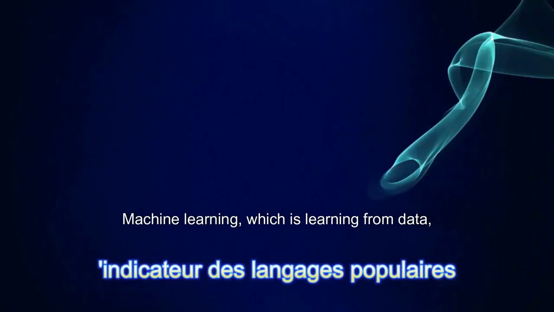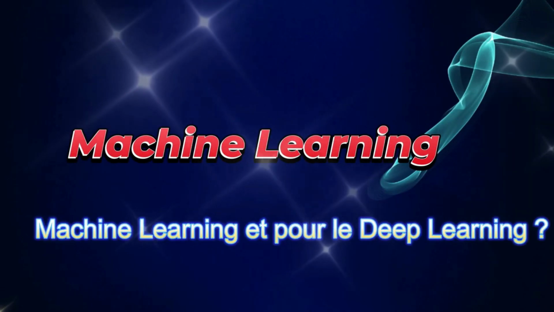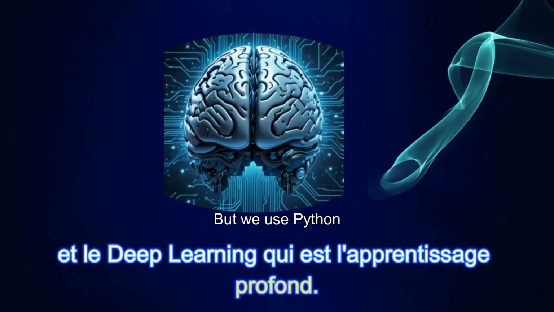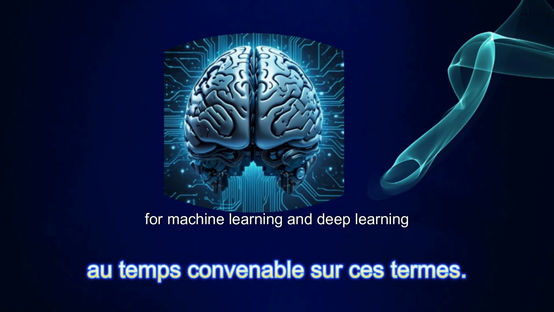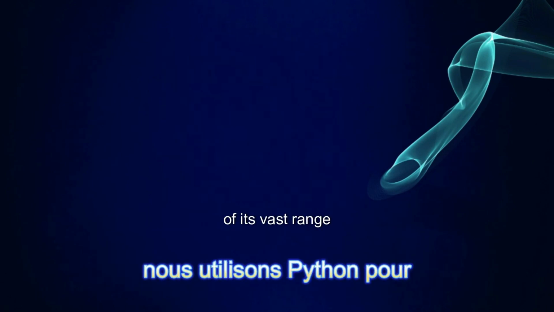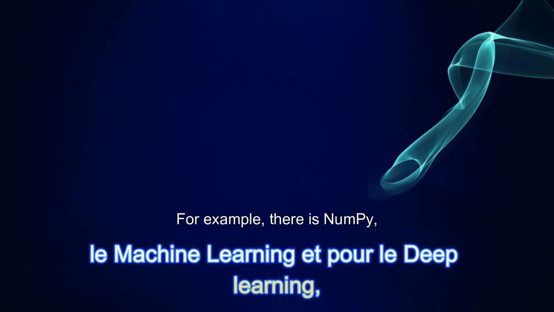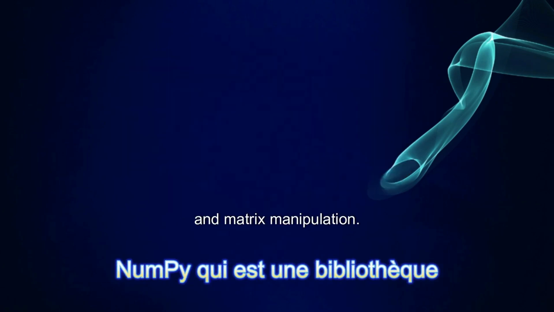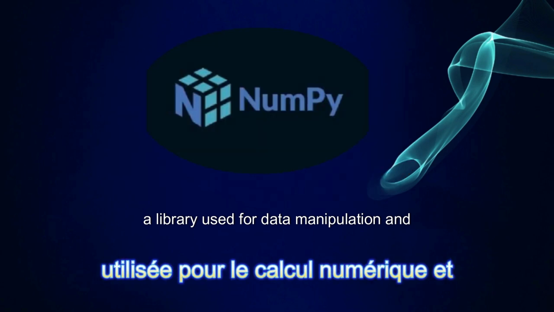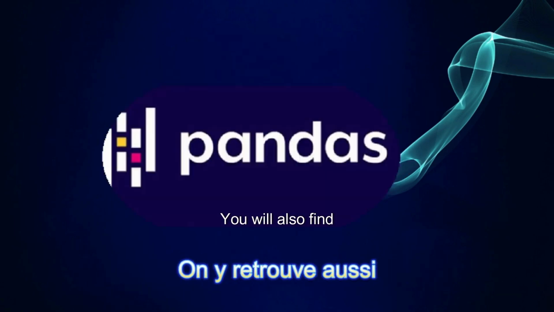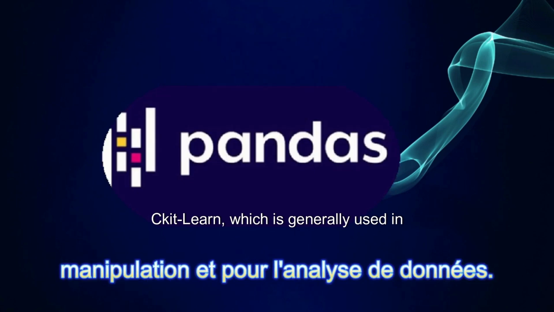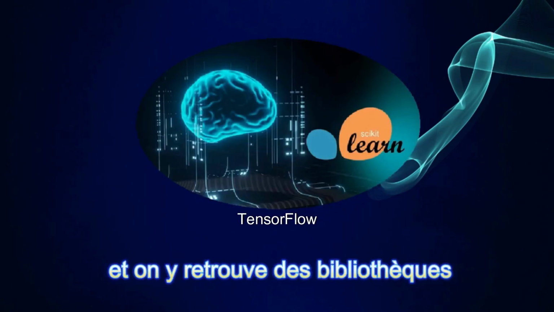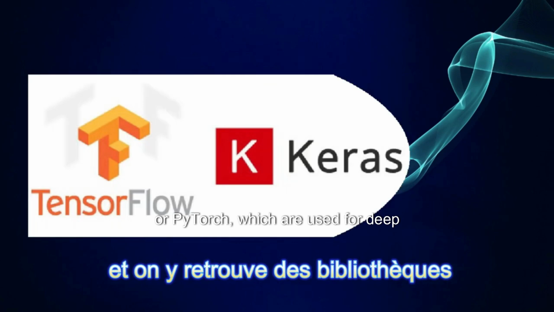Now, why use Python for machine learning and deep learning? Machine learning, which is learning from data, and deep learning, which is advanced learning. We will come back to these terms in more detail later. But we use Python for machine learning and deep learning mainly because of its vast range of libraries. For example, there is NumPy, which is a library used for numerical calculations and matrix manipulation. There is also Pandas, a library used for data manipulation and analysis. You will also find scikit-learn, which is generally used in machine learning, and libraries such as TensorFlow or PyTorch, which are used for deep learning.